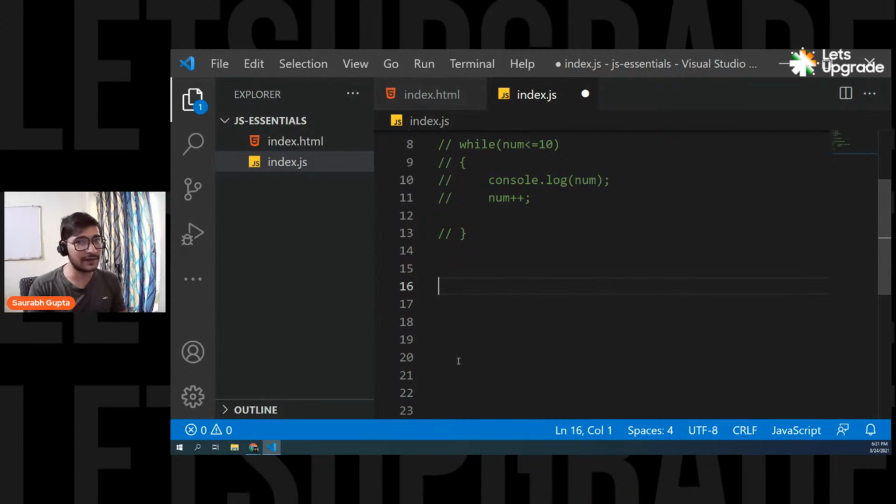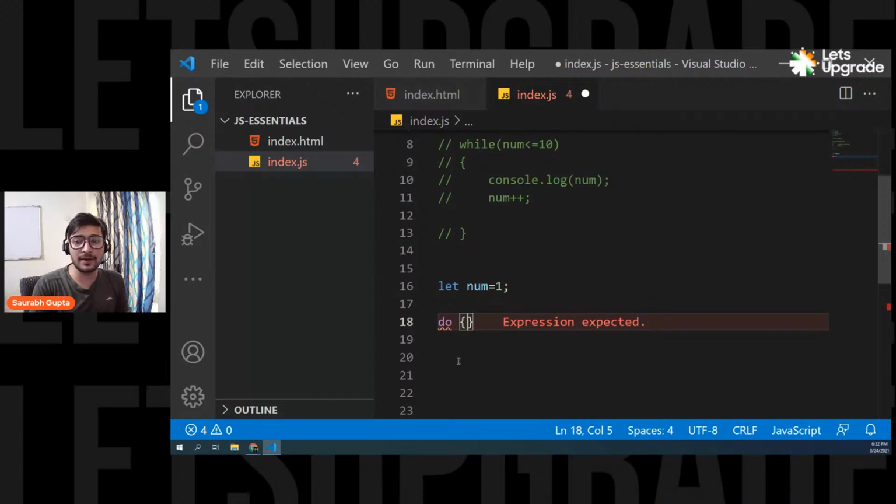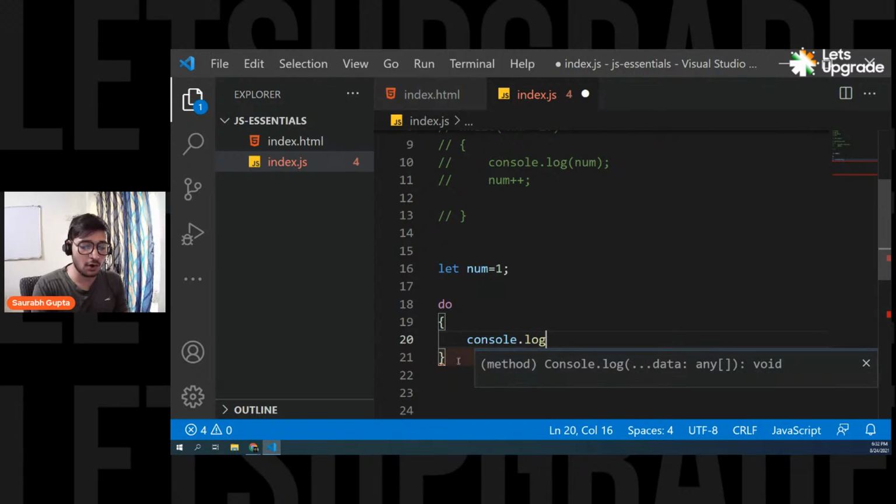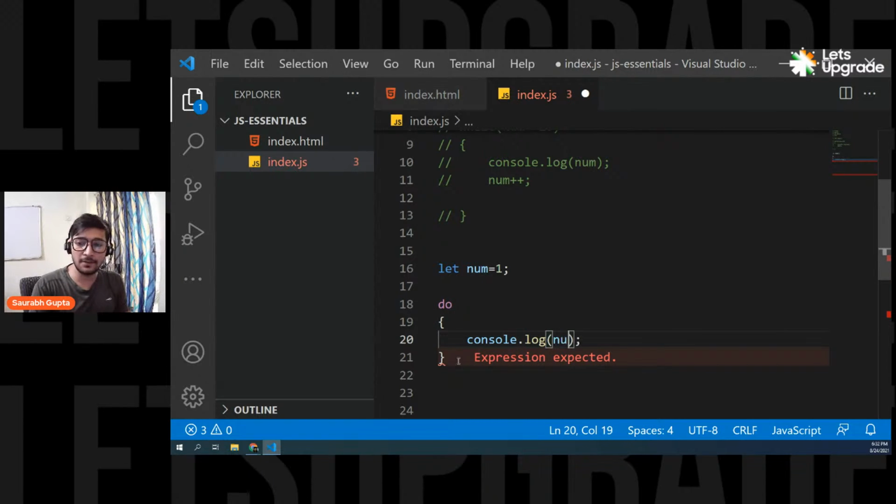So now again we need a variable because we want to write a condition. So let's write a variable num equals 1. Now the way you write the do while loop is a little different than the while loop. What you do here is you first write a do keyword and then your brackets, then your block where you're going to write your code. Let's say my code is still the same, console.log num, and I still do num plus plus.